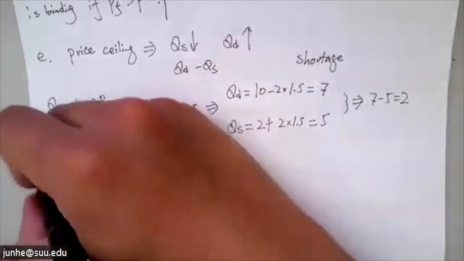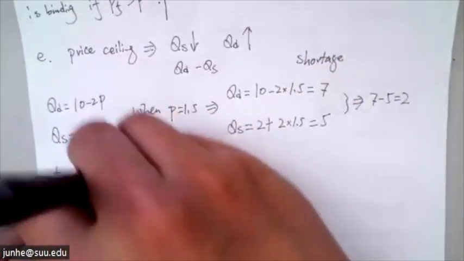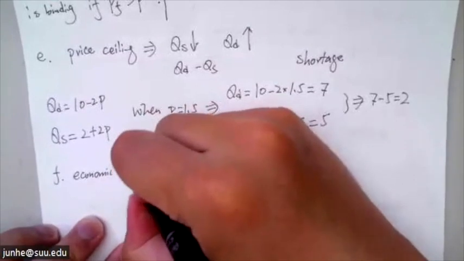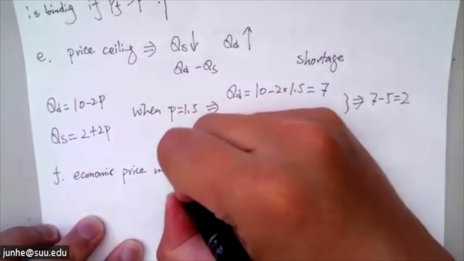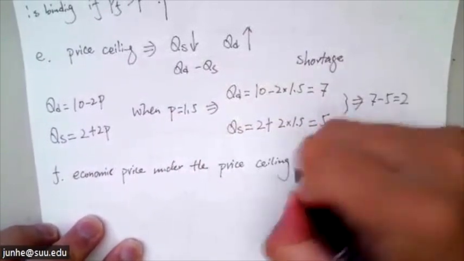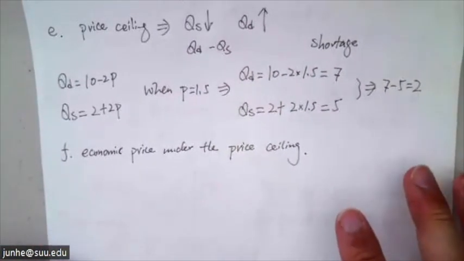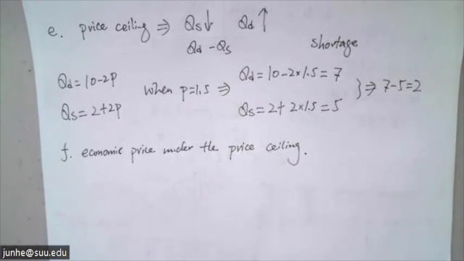Lastly, in question F, you are asked to calculate the economic price of this good under the price ceiling. Okay, so how do we find it? I would like to refer you to page 26, bottom half of the page of your e-textbook. Or if you use the PDF version of the real textbook itself, it is page 59.